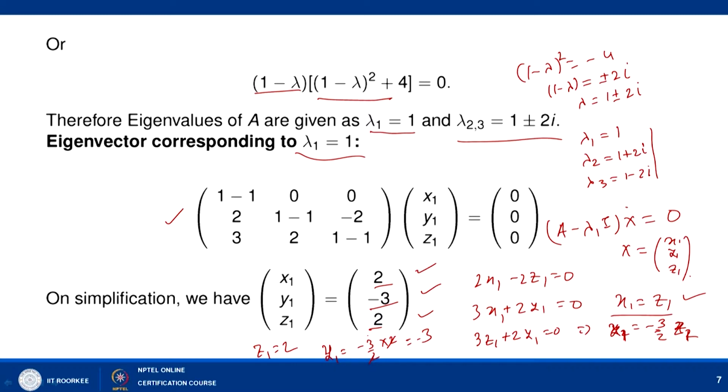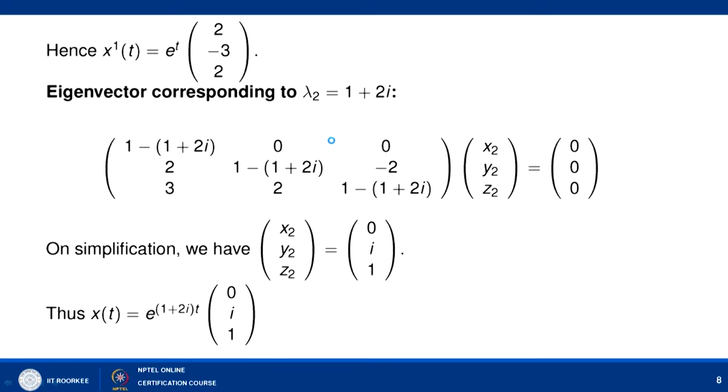So, 2, minus 3, 2 will be the corresponding eigenvector, and so we can find the linearly independent solution corresponding to lambda 1 equal to 1 as e to power lambda 1 t v1. So, e to power t times 2, minus 3, 2 is one linearly independent solution. So, x1 t equal to e to power t times 2, minus 3, 2 is basically a linearly independent solution of this.